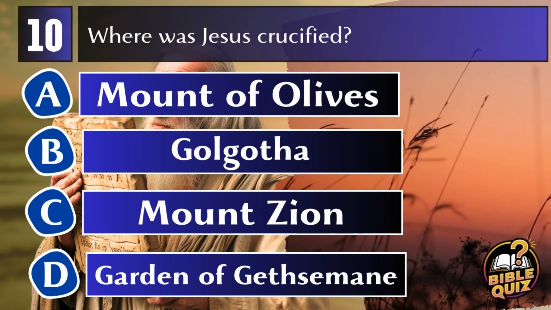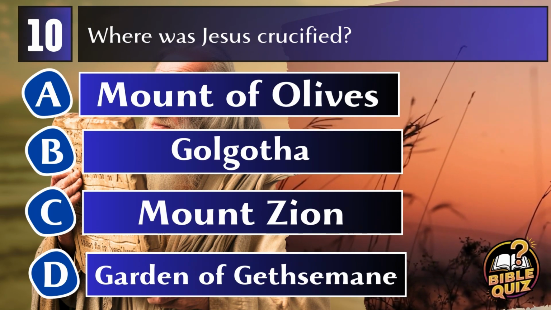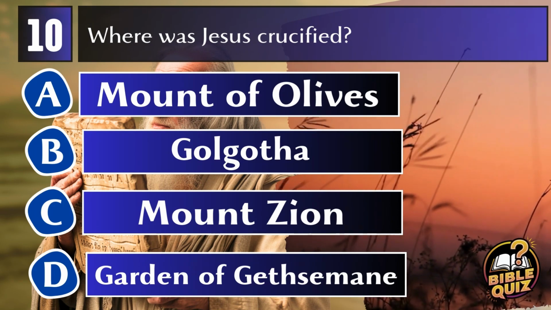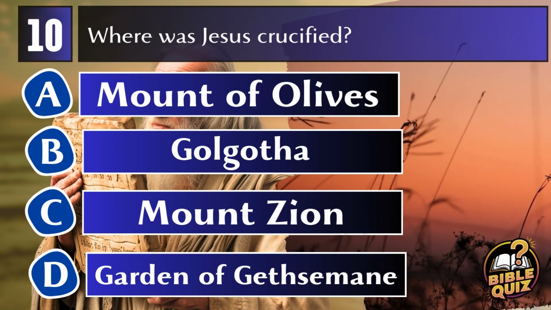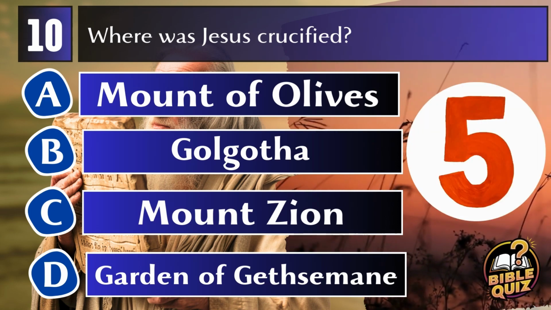Question 10. Where was Jesus crucified? A. Mount of Olives. B. Golgotha. C. Mount Zion. D. Garden of Gethsemane.